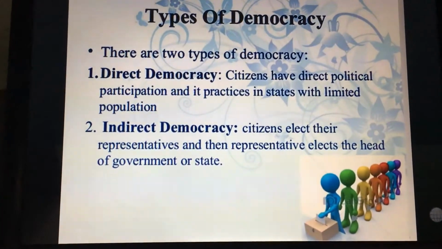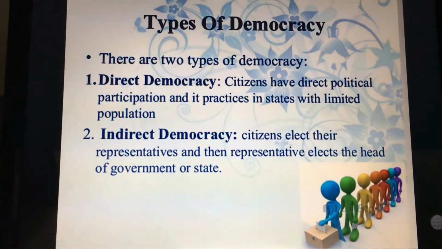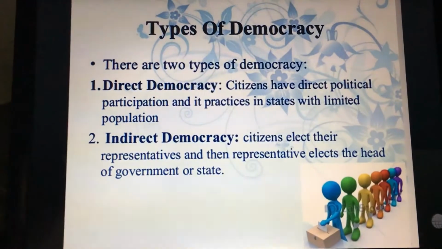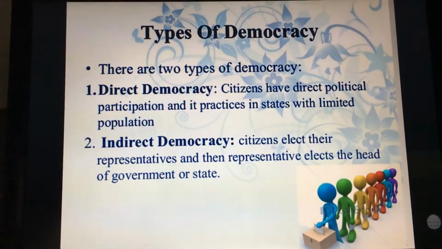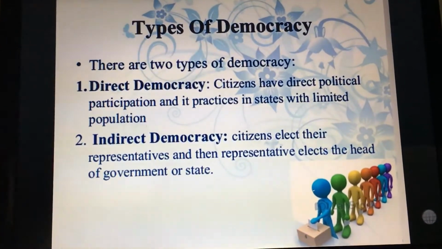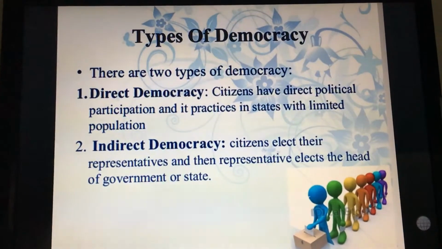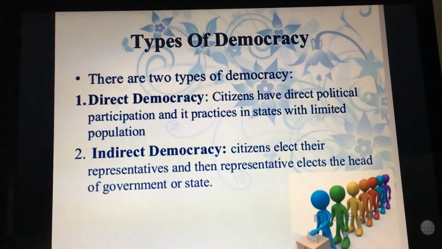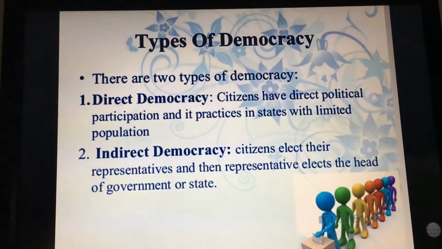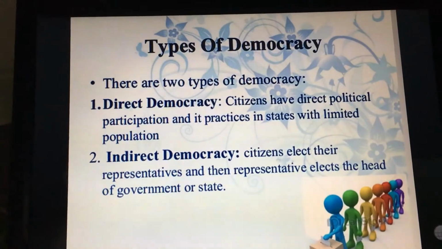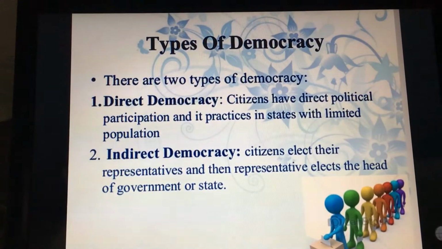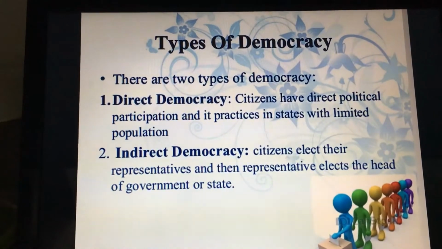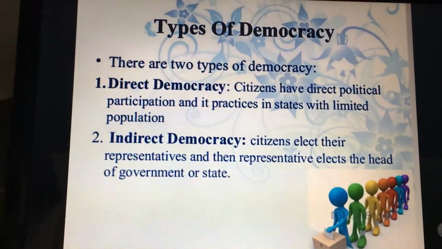In indirect democracy, citizens elect their representatives and then the representatives elect the head of the government or state. India is an example of indirect democracy. Unlike monarchies and most democracies, the head or president is also elected by the people. Such countries are called republics. Thus, India is a democratic republic as we have both types of government.